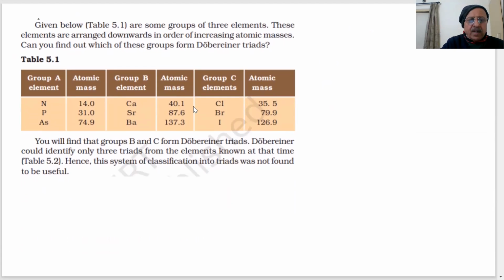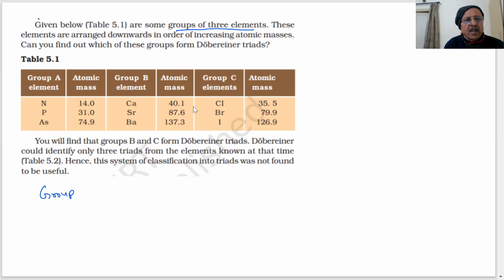Now here you are given some groups of 3 elements which were given by Dobereiner. Dobereiner gave only a few sets, only a few triads. At that time, not many elements were known. These elements are arranged downwards in increasing order of atomic masses. Can you find out which of these groups form Dobereiner triads? You have group A, B, and C.